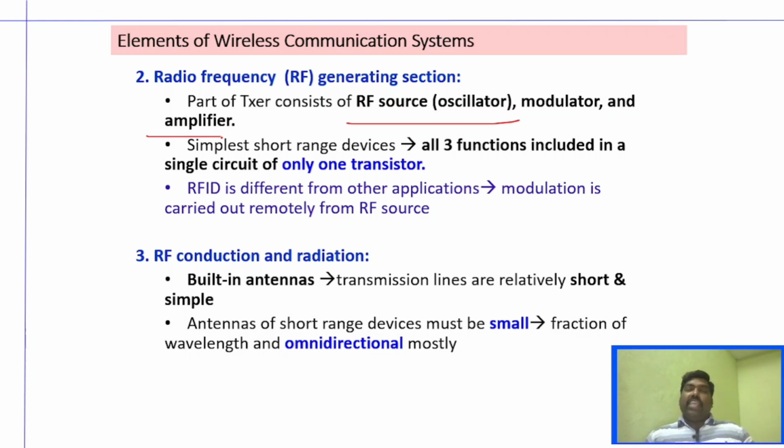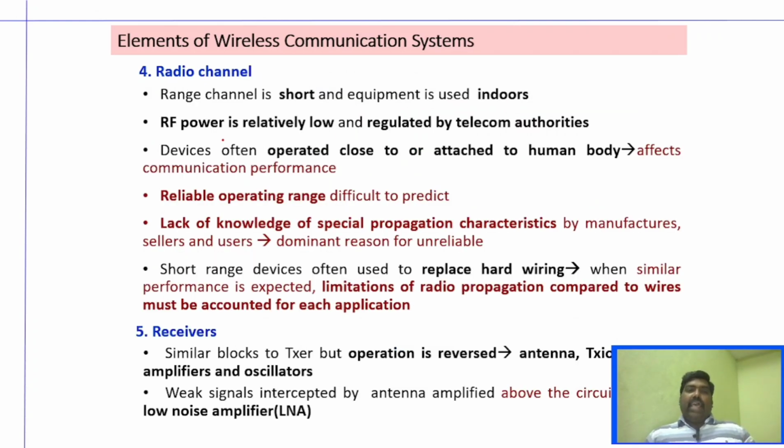So RF conduction and radiation, I have explained about only the antennas. And when it comes to the radio channel, we are going to have air as the transmitting medium. When we transmit this message wirelessly, even if it is indoor or external, all the short range communication takes place only indoors. And in wireless communication we have a lot of challenges: the RF power will be relatively low, and it will be affected by any surface, the human body, or any devices in and around it. And a reliable operating range is very difficult.